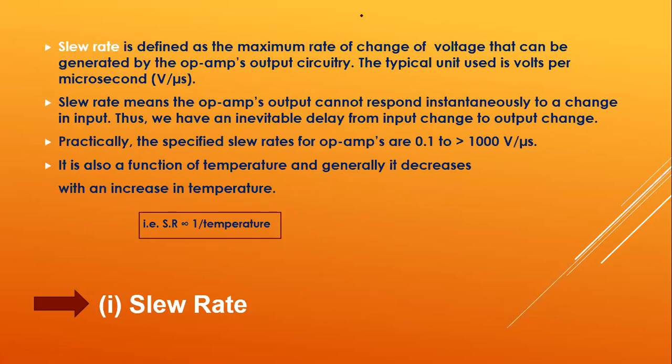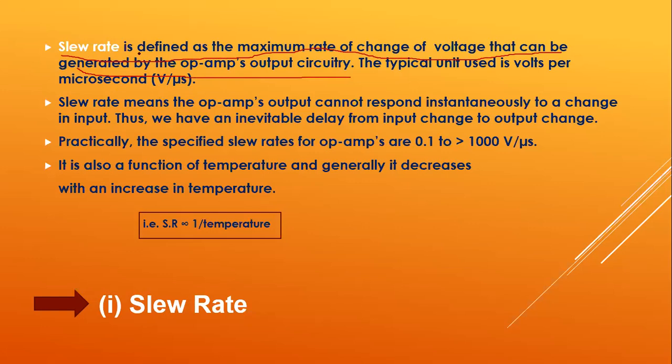Slew rate definition. Slew rate can be defined as the maximum rate of change of voltage that can be generated by the op amp's output circuitry. Generally, we consider this to be dV by dt.